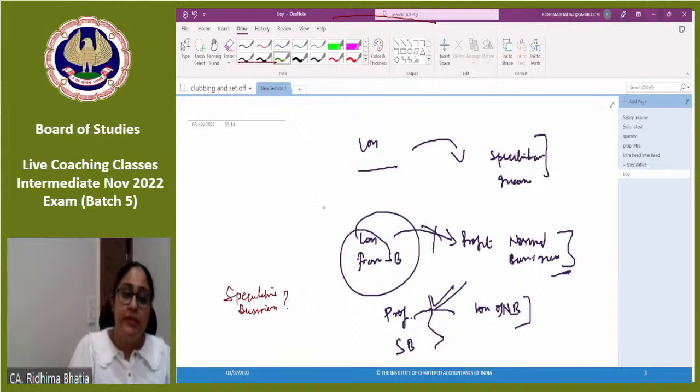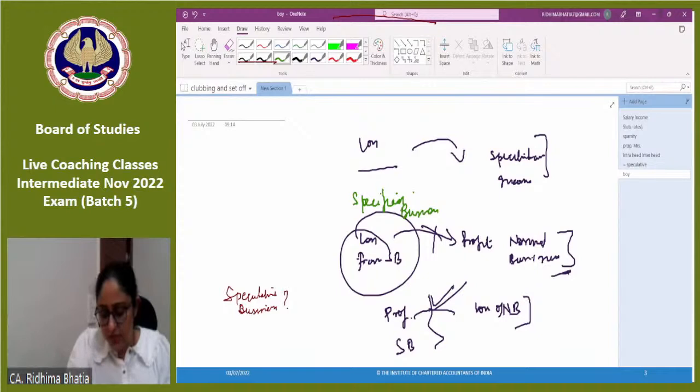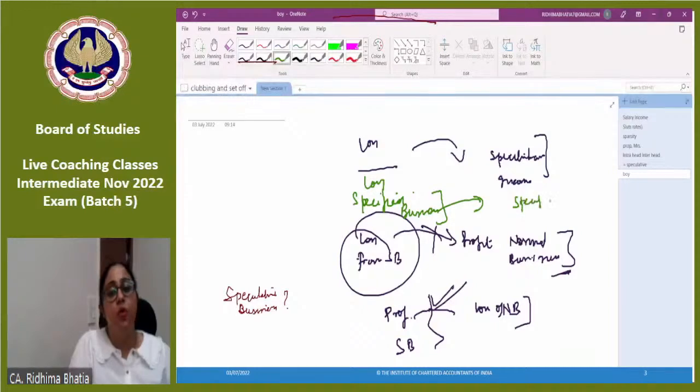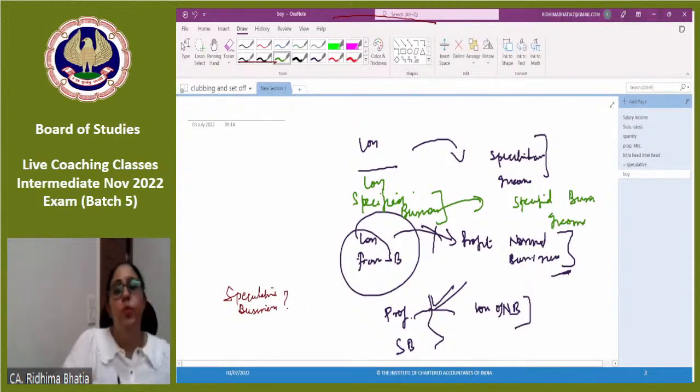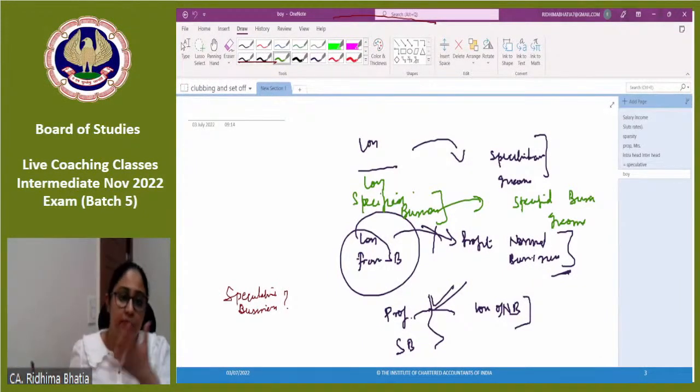That is not allowed. Similarly, loss from specified business, अब वो होता है which is under 35 AD. Like your infrastructure facilities wala business, maintaining cold chain facilities, hotels, hospitals, वो वाला. That is specified business. So अगर उससे कोई loss आ रहा है, that also would be adjusted with specified business income only. So I can adjust my loss from cold chain facility with a profit of my hospital facility. Okay, of minimum 100 beds. I can do that.